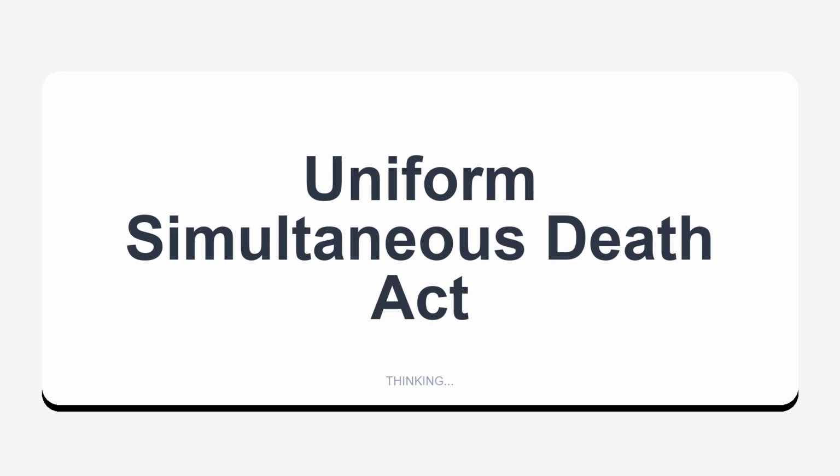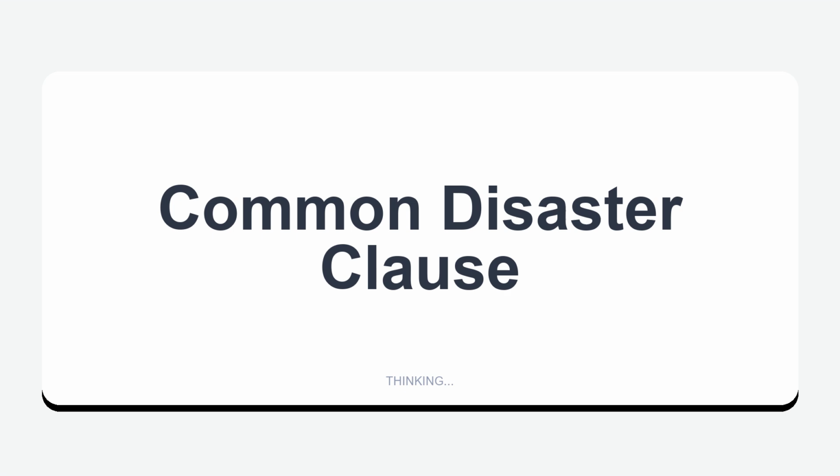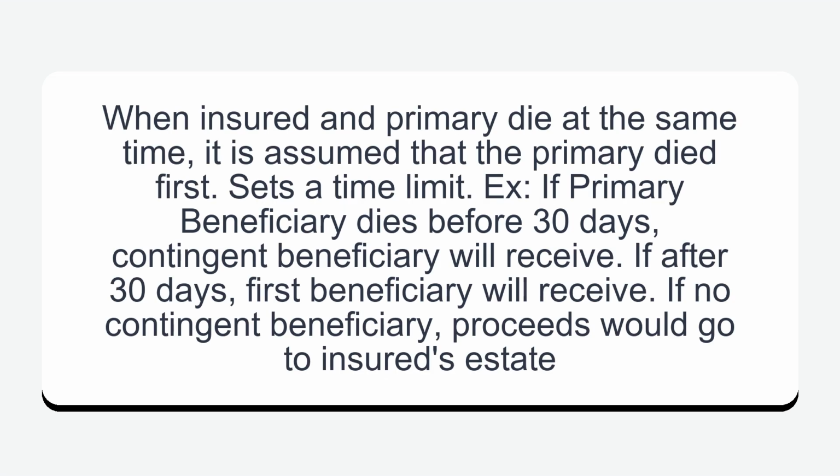Uniform Simultaneous Death Act: a uniform law adopted by most states providing that if the primary beneficiary and the insured die in the same accident and there is no proof that the beneficiary outlived the insured, the proceeds are paid as if the primary beneficiary died first, which means that the proceeds are paid to the contingent beneficiary. Also known as the Common Disaster Provision or Common Disaster Clause. When insured and primary die at the same time, it is assumed that the primary died first.